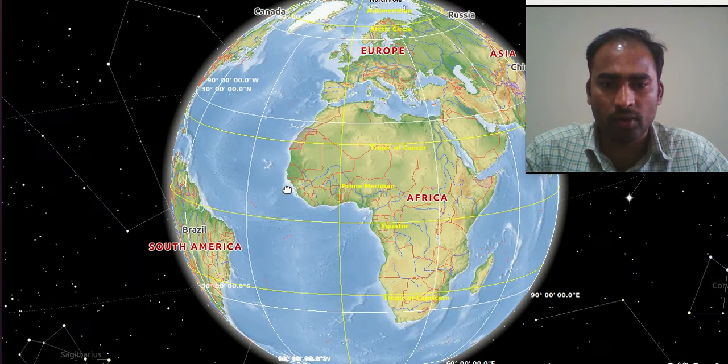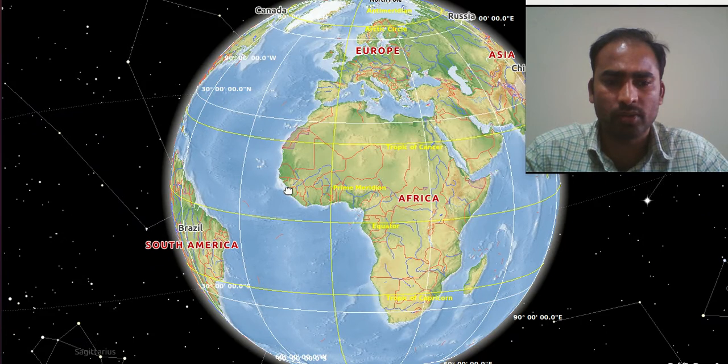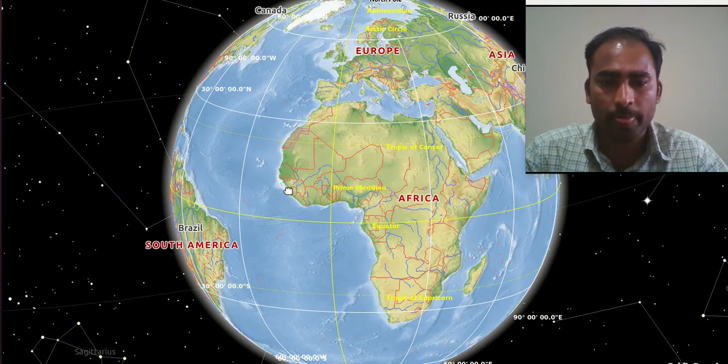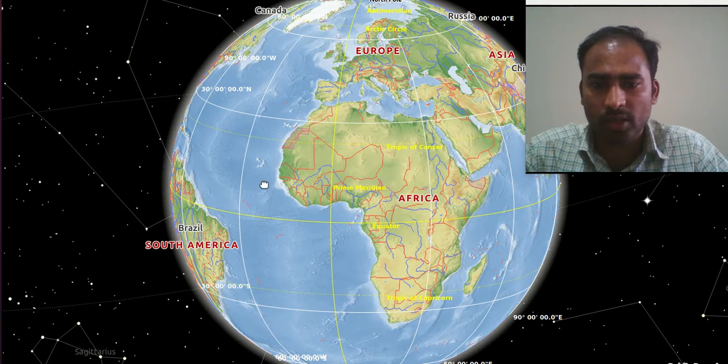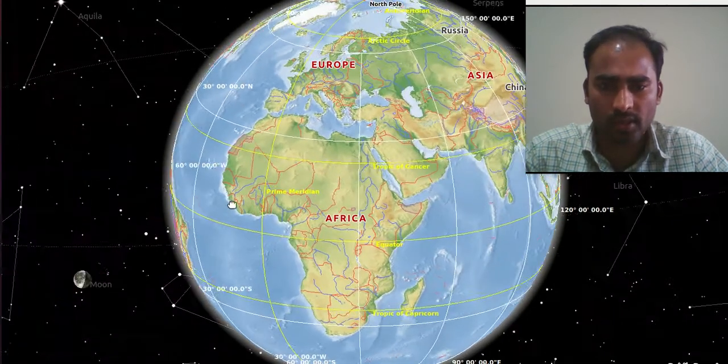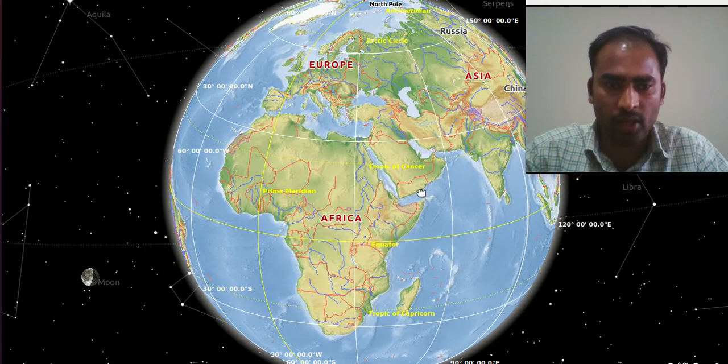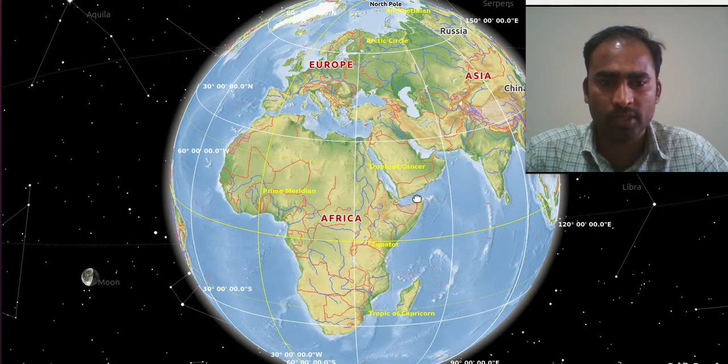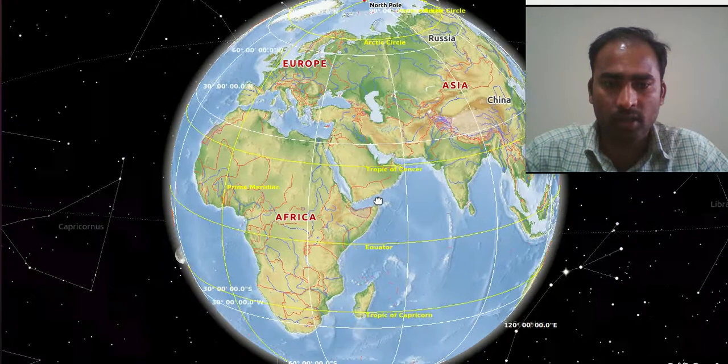So what is the range of the longitude? The range of the longitude is from 0 degrees to 180 degrees in the east, and 0 degrees to 180 degrees in the west. Clear? So now we got some basics about the latitudes and longitudes and their angles. Now we can check for India.